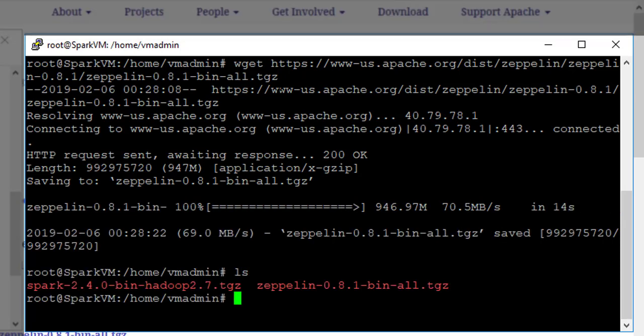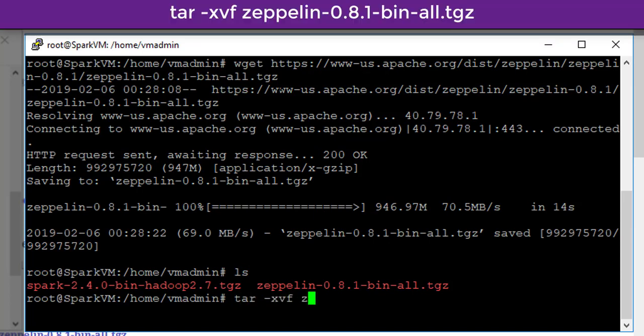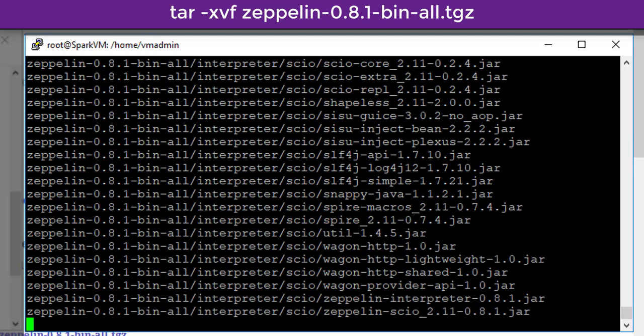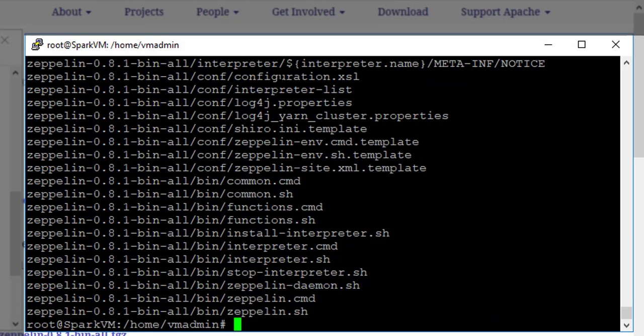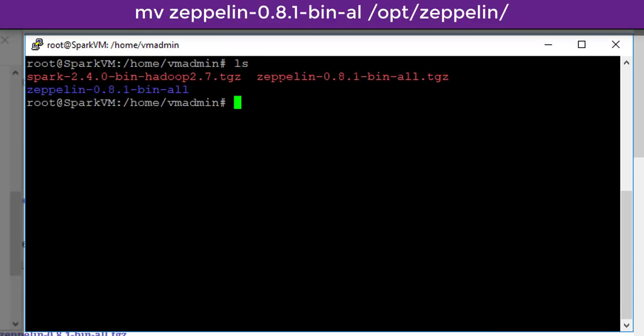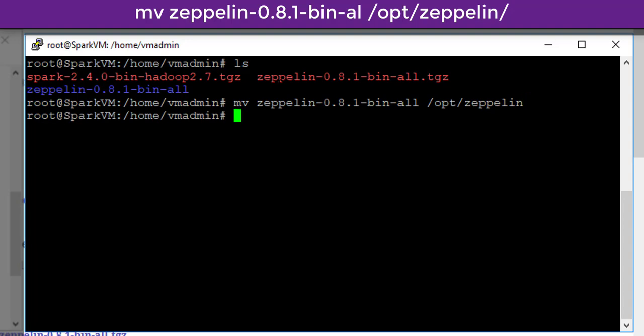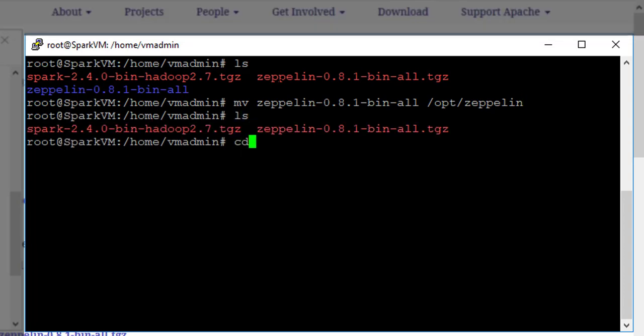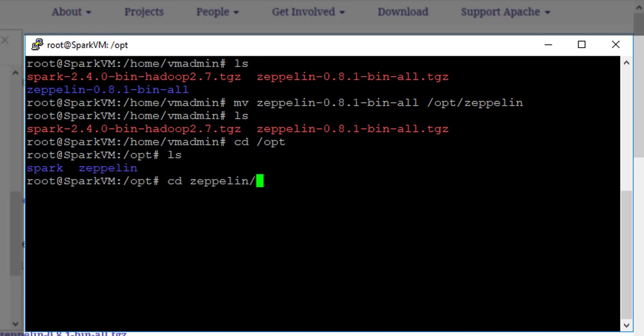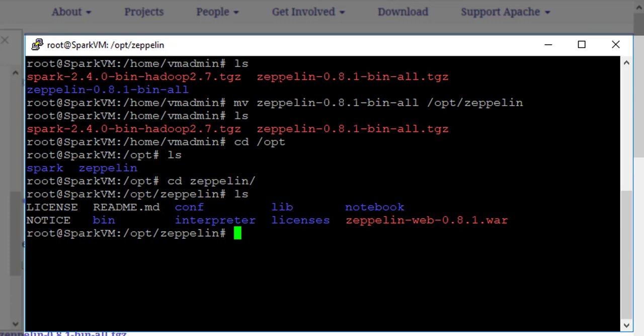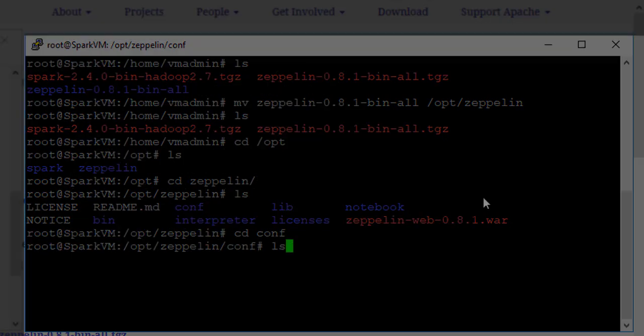After downloading the compressed file, unzip it. Move the unzipped content to the Apache Zeppelin directory. Go to the Zeppelin directory. Inside that, go to the conf directory, which is the configuration directory.